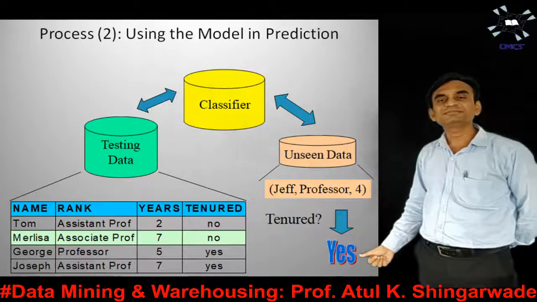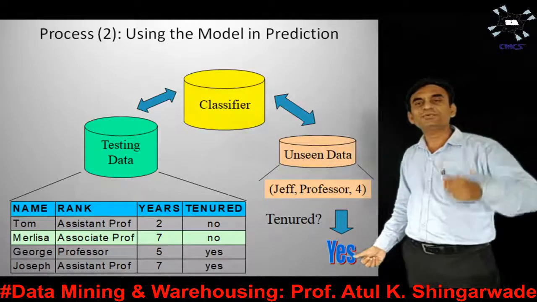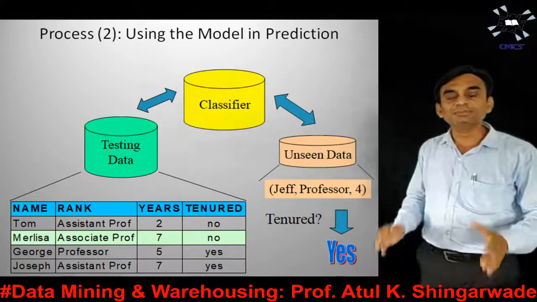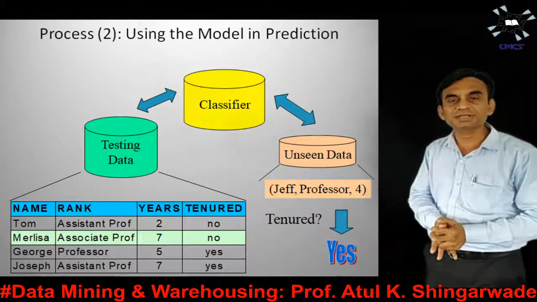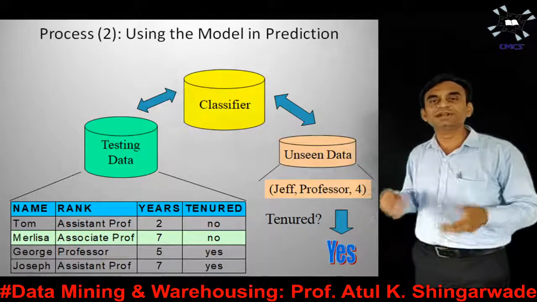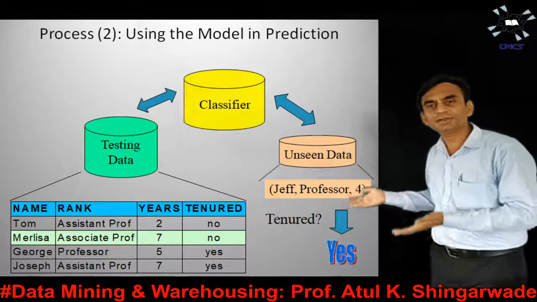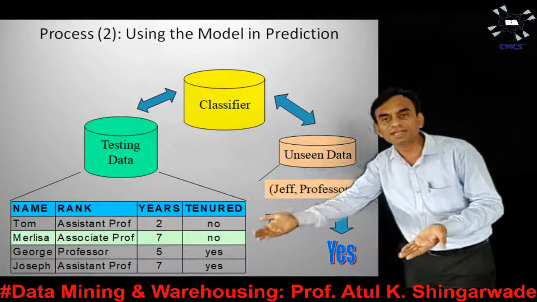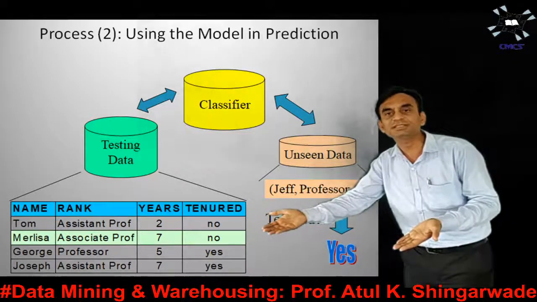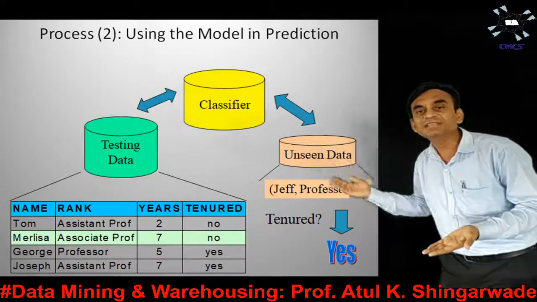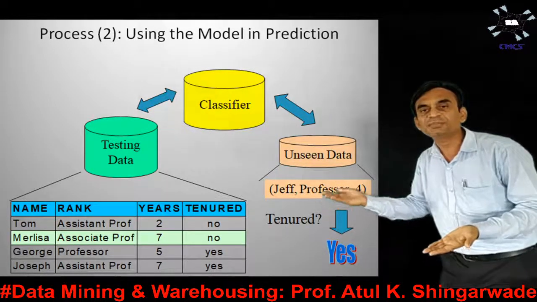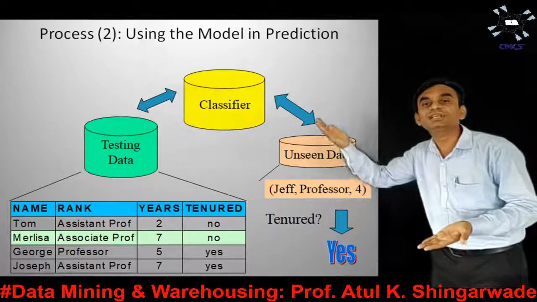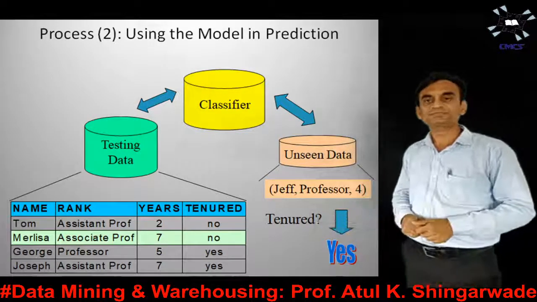How is it done? In the first step, we specified that if the rank is professor, or if the years of experience is greater than 6, the tenured value is to be specified as yes. So even if these 3 data values are not in the testing data set, for the unseen data, Jeff, professor and 4, we can calculate the tenured value as yes. And this is actually a prediction.